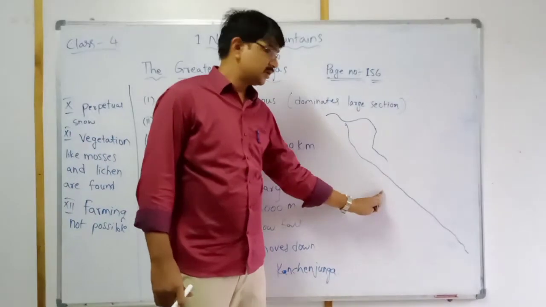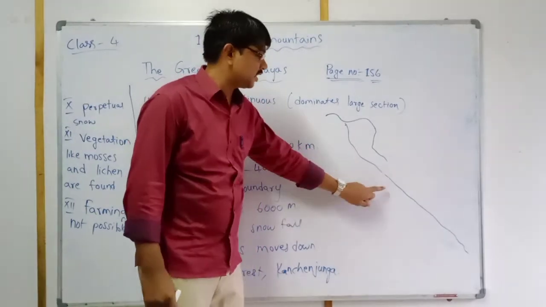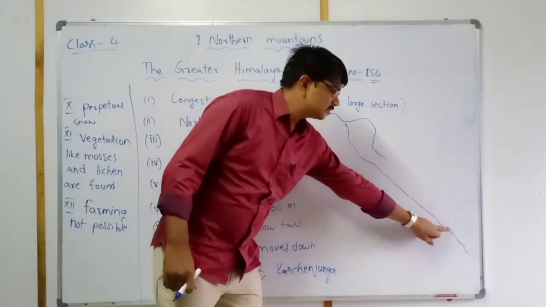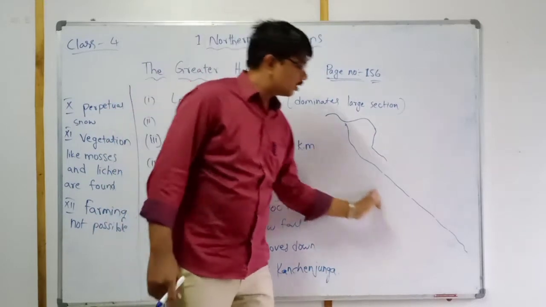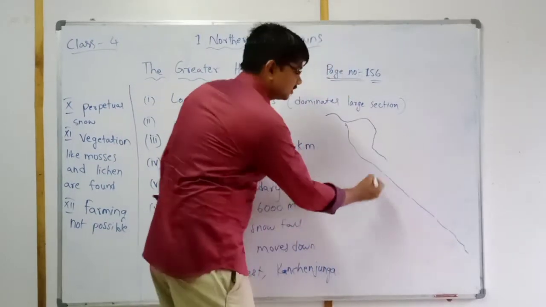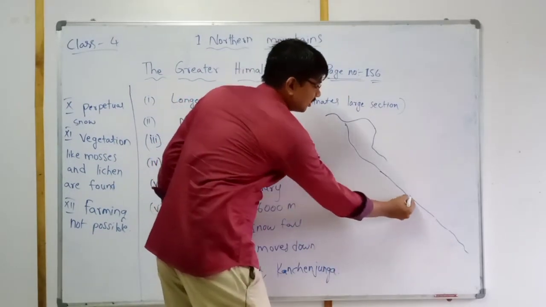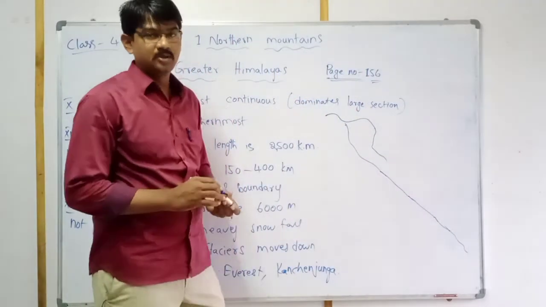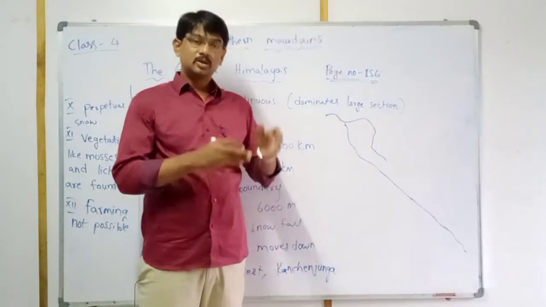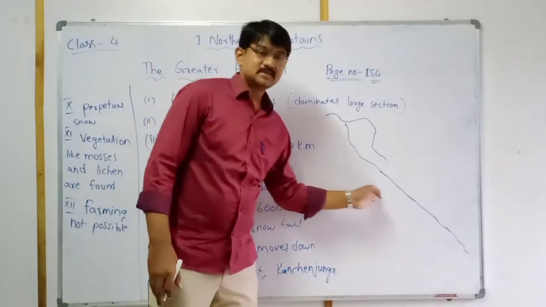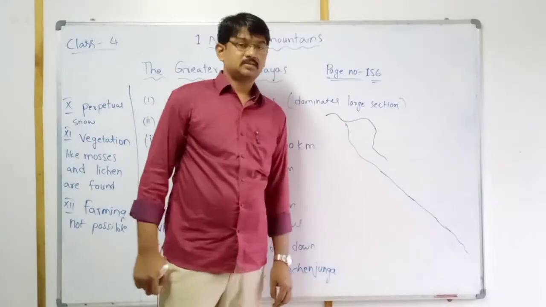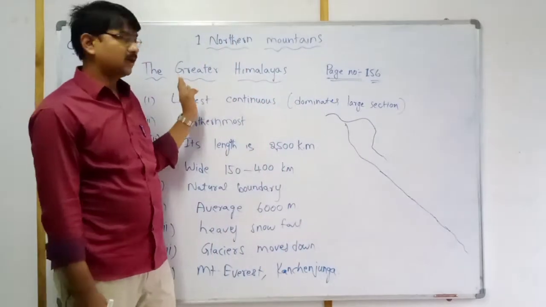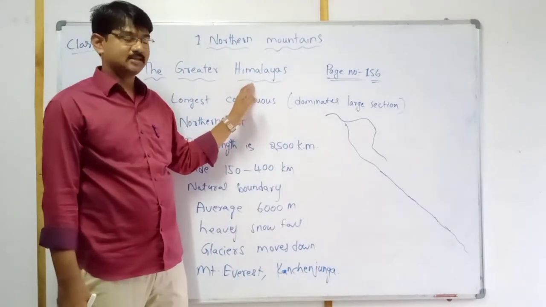It means there is no break between all this line. There is no gap. Longest continuous ranges. Which one? The greater Himalayan ranges.